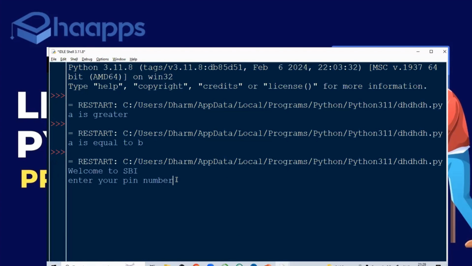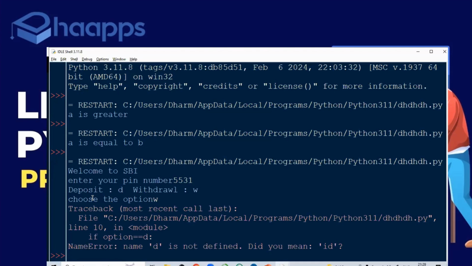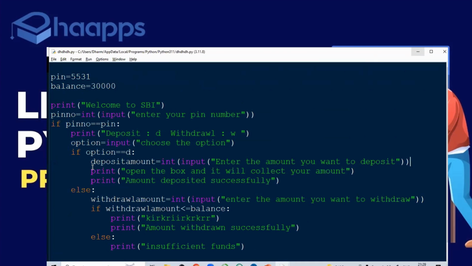Enter your PIN number. I'll enter 5531. This is my PIN number. Deposit, withdraw. I went to the ATM to withdraw only. Withdraw. Okay, so here option is equal to D. We did not define that variable. Here we took it as a string, but we did not define it. So that's the reason we got that error.